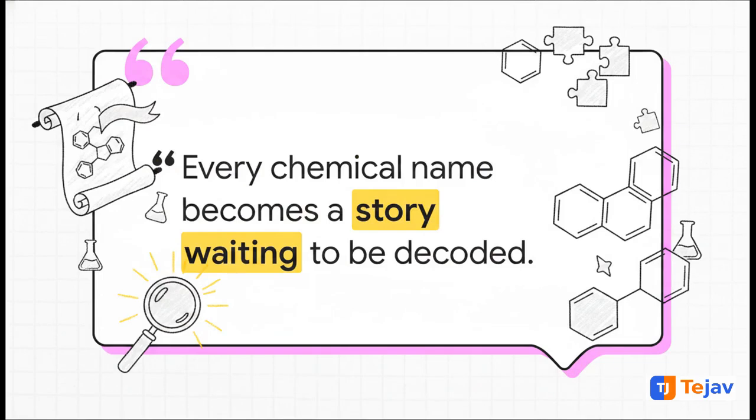Nomenclature is the universal language of chemistry. It's what lets scientists across the globe collaborate without a shadow of a doubt. The more you practice these IUPAC rules, the more chemistry stops feeling like a giant list of boring facts to memorize. Instead, it starts feeling like you're literally fluent in a new language. Once you truly understand that language, every chemical name becomes a story just waiting to be decoded. So, what chemical story will you decode next?